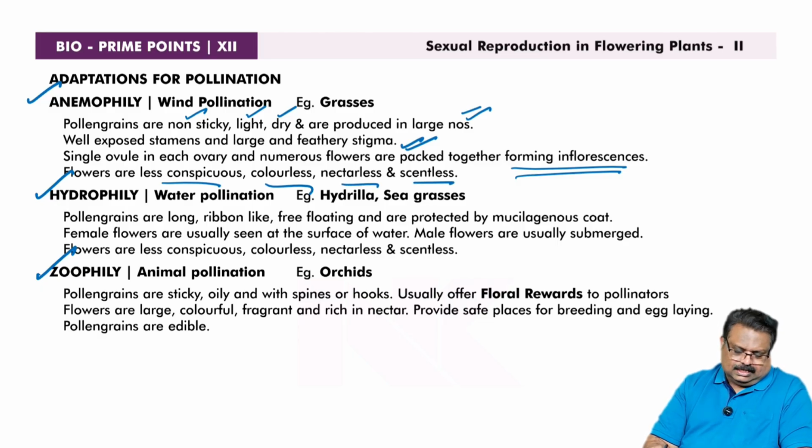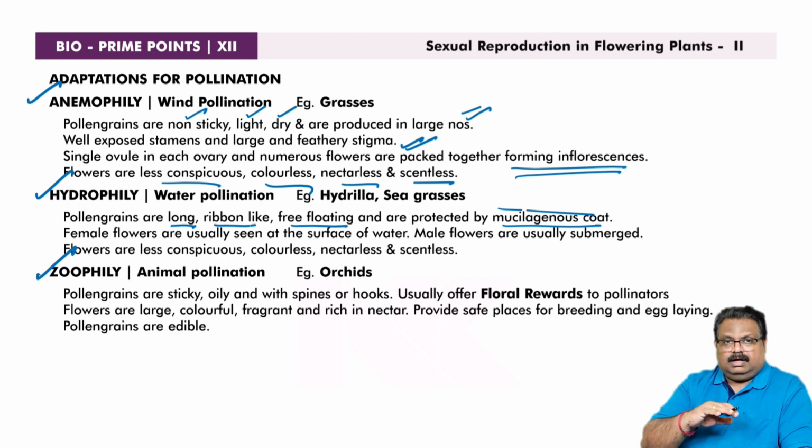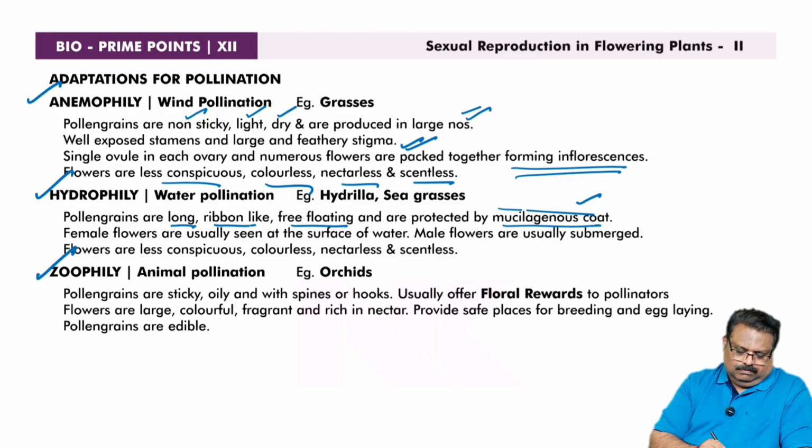As far as hydrophily is concerned, the pollen grains are transported through water current. The pollen grains are long, ribbon-like, and free-floating, and are protected by a mucilaginous coat. Since they have direct contact with water, they are covered by a mucilaginous coat. The female flowers are usually seen at the surface of water, and male flowers are submerged. Here also the flowers are less conspicuous, colorless, nectarless, and scentless.